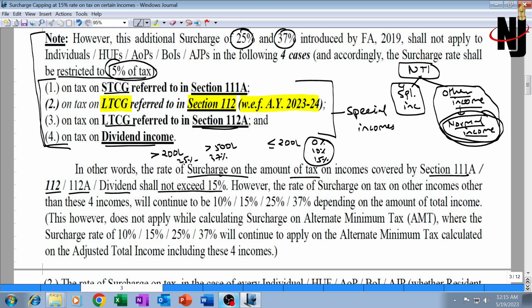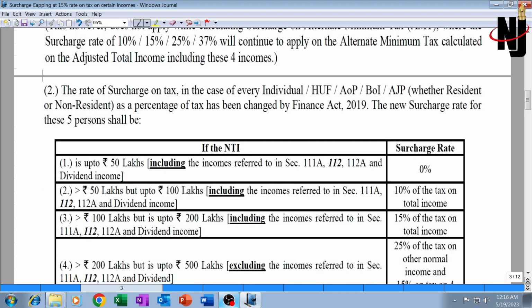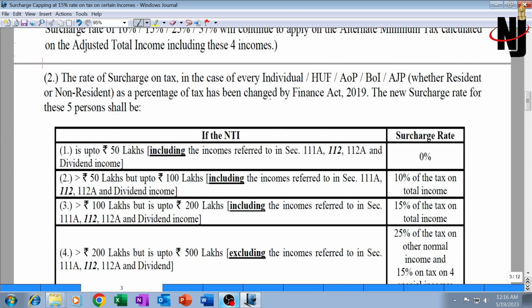This concept will play a role only and only when the net income is more than 2 crore or more than 5 crore. That means 10, 15, 25, 37% surcharge rate on tax on other income will be applicable depending on the amount of total income. Let's try to understand this with the help of this table. So how is this table given in the Finance Act? The surcharge rates of 25 and 37% were introduced by Finance Act 2019, that means from financial year 2019-20, that means from assessment year 2021.